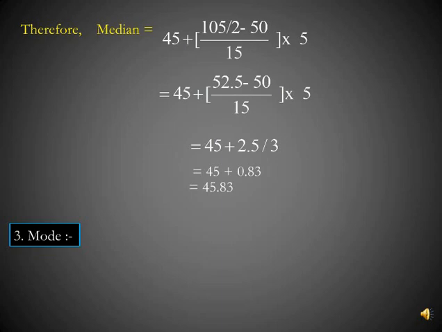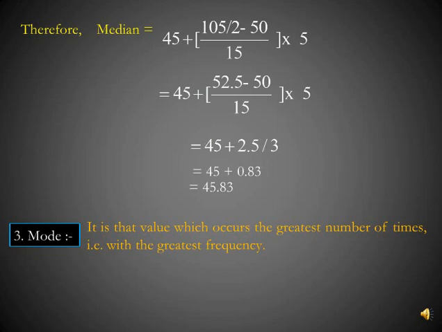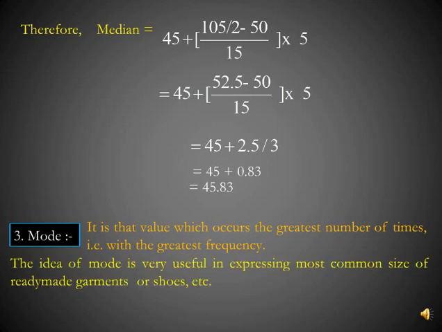Next is mode. It is another important measure of central tendency. It is that value which occurs the greatest number of times, that is with the greatest frequency. This means that mode is the most common value. The idea of mode is very useful in expressing the most common size of ready-made garments or shoes, etc. If we say that mode is size number 7 shoes, it means in the given data the maximum number of people wear shoes of size number 7.